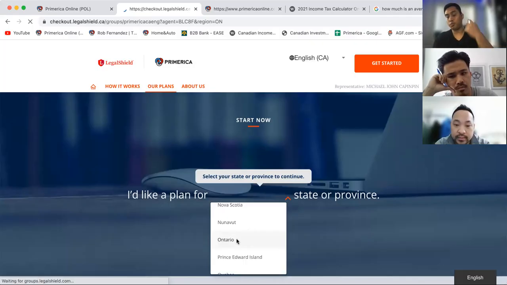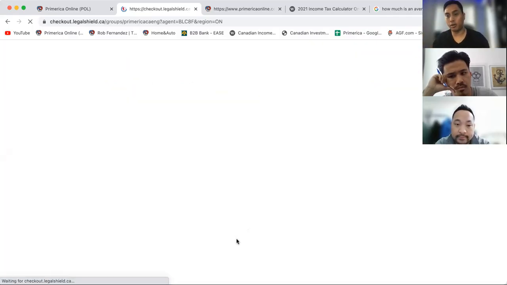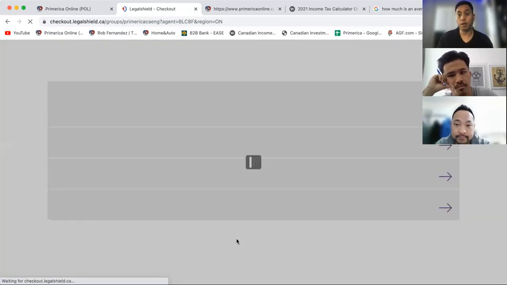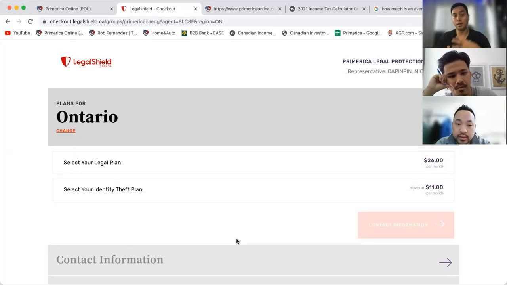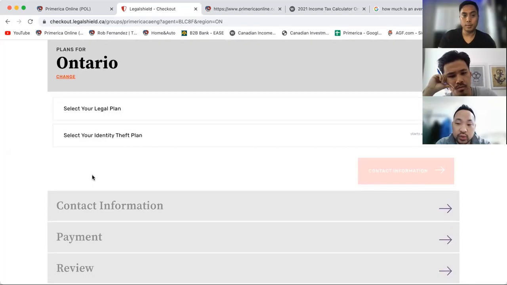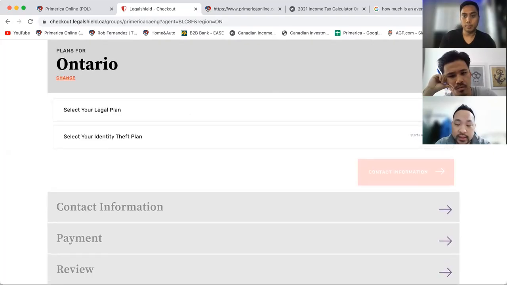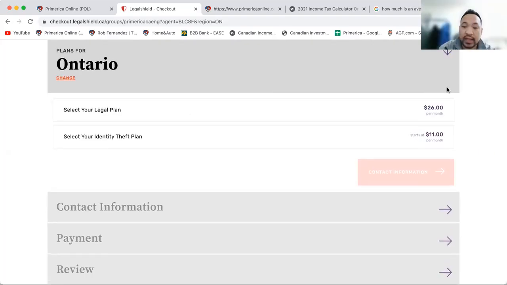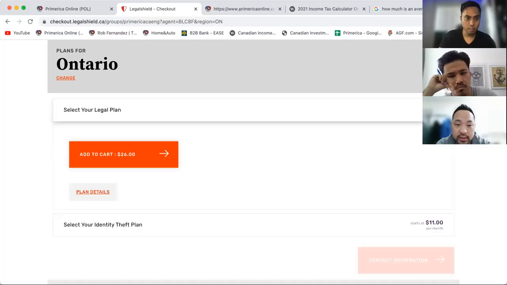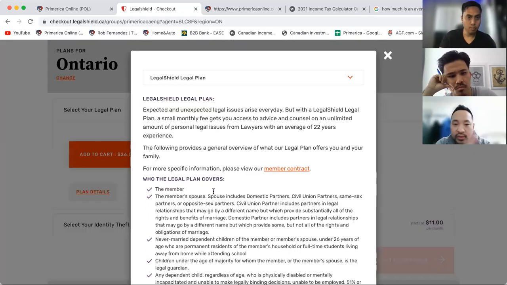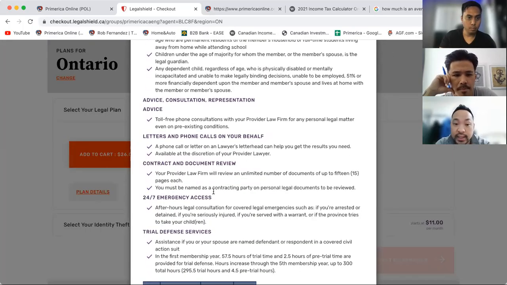So it's good to do this with them at the same time because you're building credibility. You do this while on a Zoom call and fill in this information with them, and at the same time you can get more information from them, right? Here you have two plans. First is the legal plan, that's what we're talking about, and then you have the identity theft plan. If you click on select your legal plan, click on plan details, and then you just follow the rest of it. It's pretty simple.